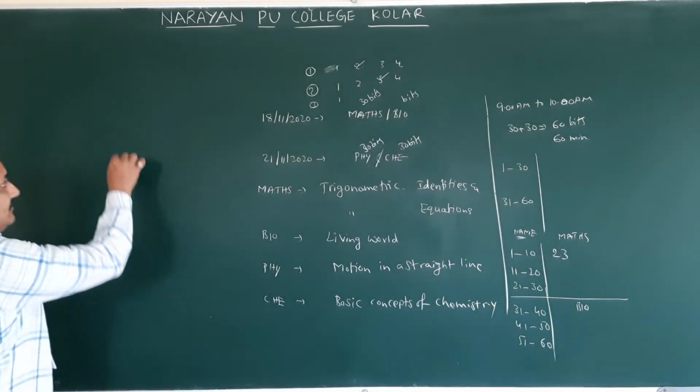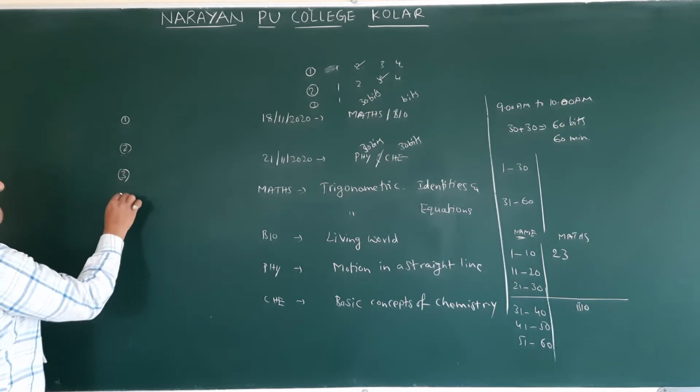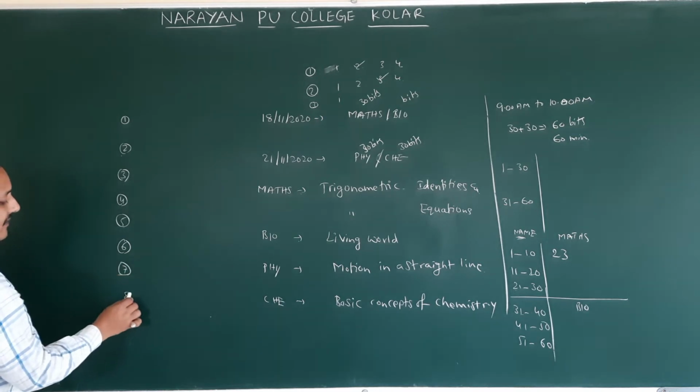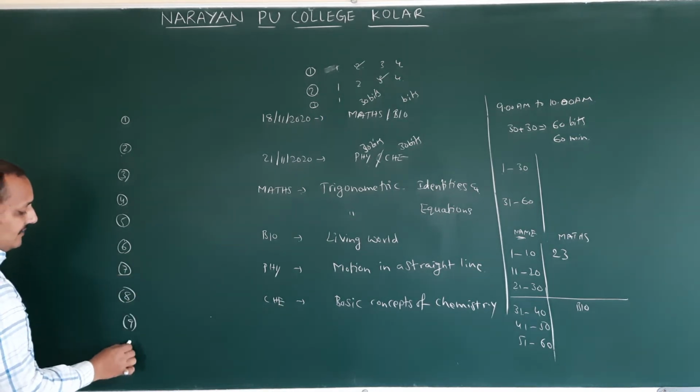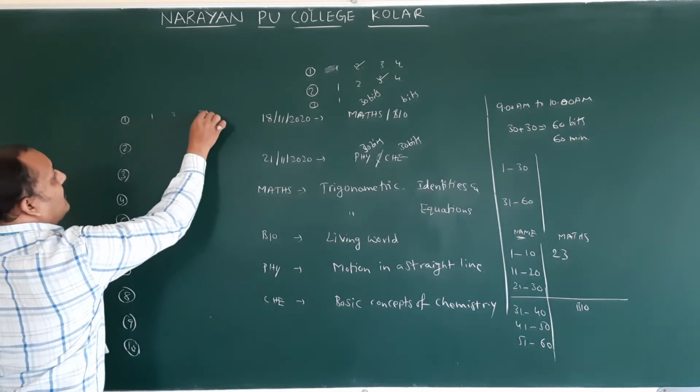You will get question numbers like this: 1, 2, 3, 4, 5, 6, 7, 8, 9, 10. For the first question you will have options 1, 2, 3, 4.